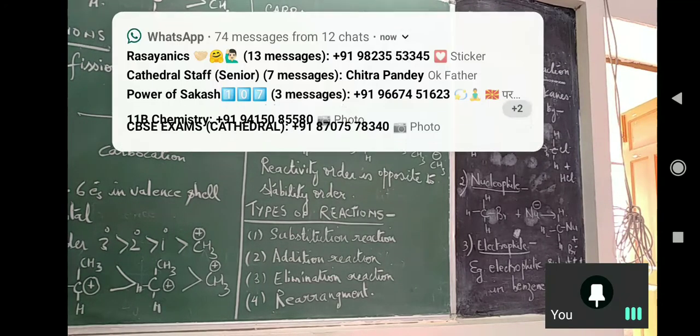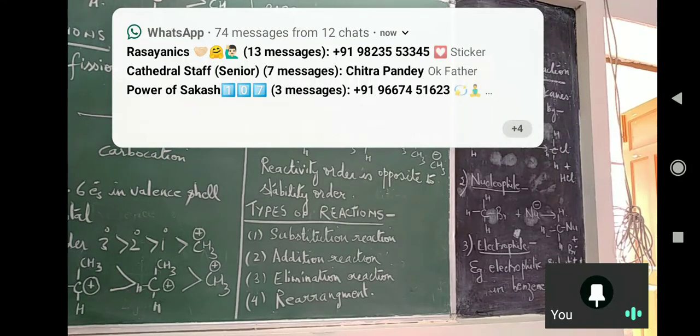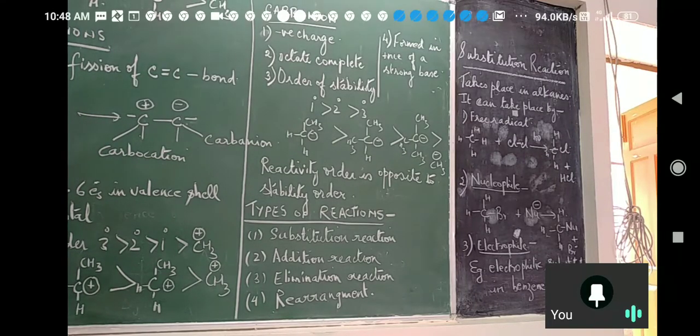So learn one order. 3 degree greater than 2 degree greater than 1 degree. This is the order for both free radical as well as carbocation, because alkyl groups will give electrons which will increase their stability. For carbon ion, it will be opposite. It will be 1 degree, then 2 degree, then 3 degree.